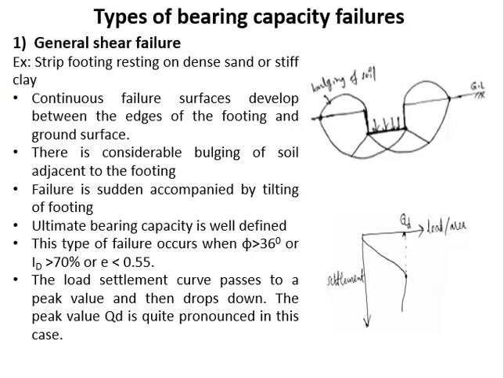Types of bearing capacity failures. There are three types of bearing capacity failures: general shear failure, local shear failure, and punching shear failure. The first one is general shear failure.